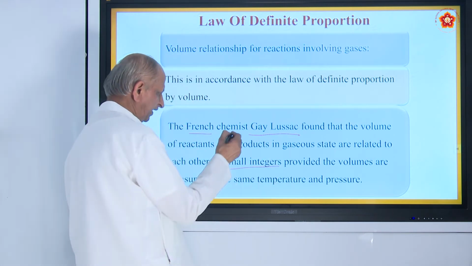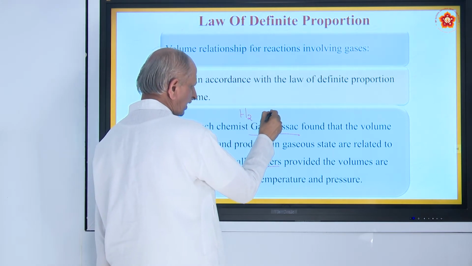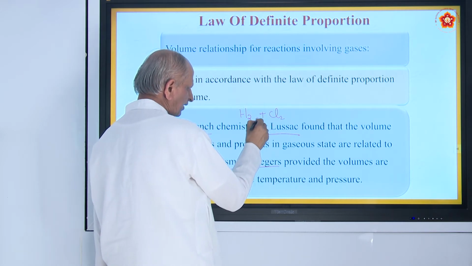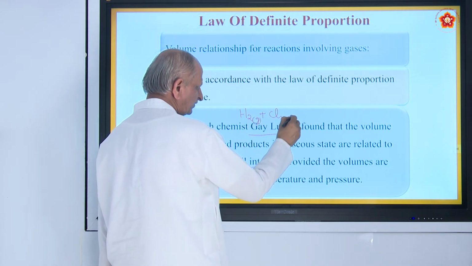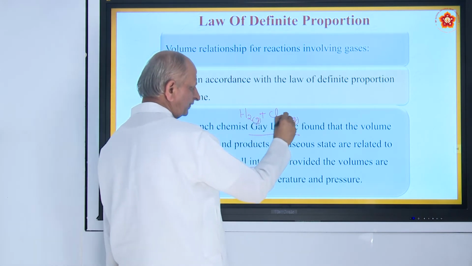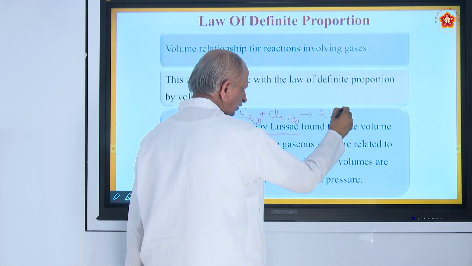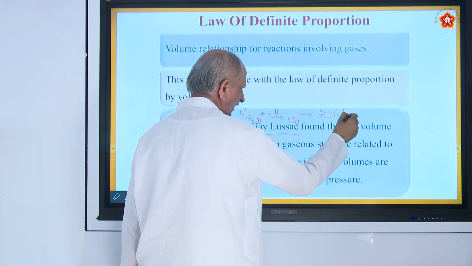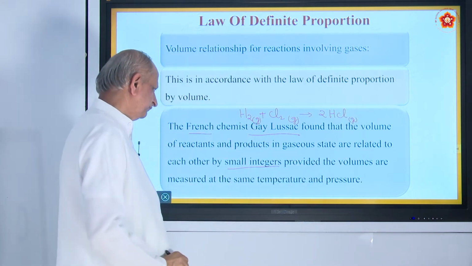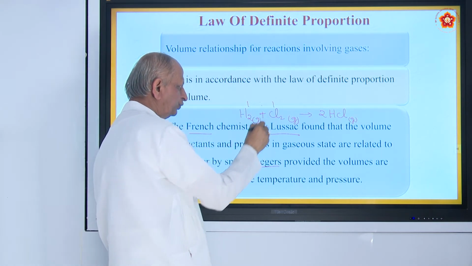For example, if you take hydrogen and chlorine, both are gases. Hydrogen is a combustible gas. Chlorine is a greenish gas, and if they combine, they form hydrogen chloride, again a gas. If you add it to water, it becomes hydrochloric acid. So, the ratio of the integers here is 1:1,